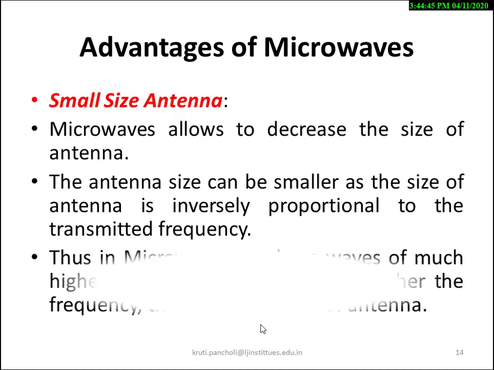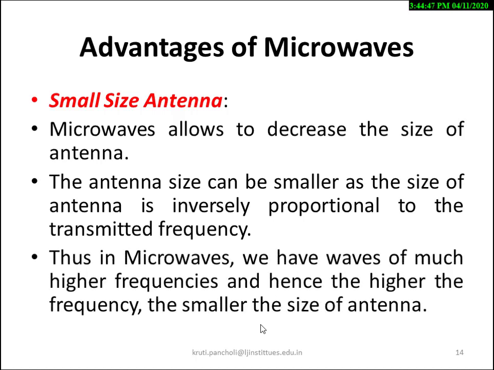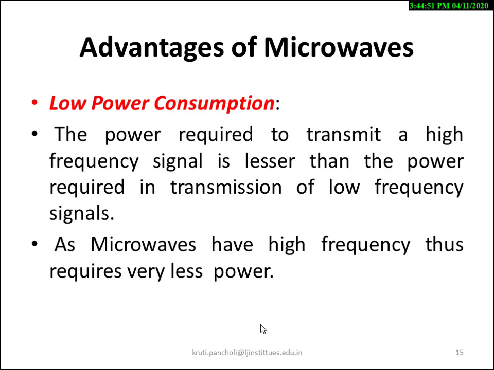Another advantage is that at higher frequency the antenna is smaller, and there is less power consumption. The power required to transmit a high frequency signal is lesser than the power required to transmit a low frequency signal.